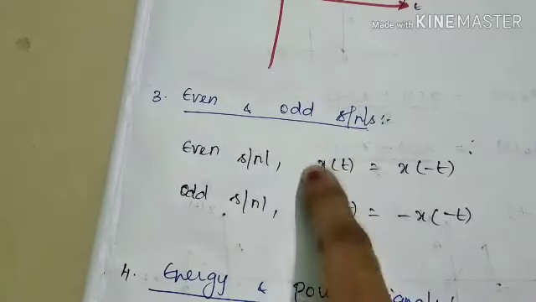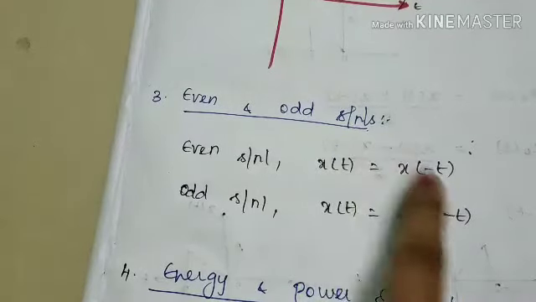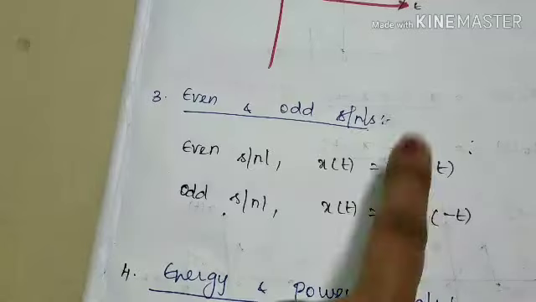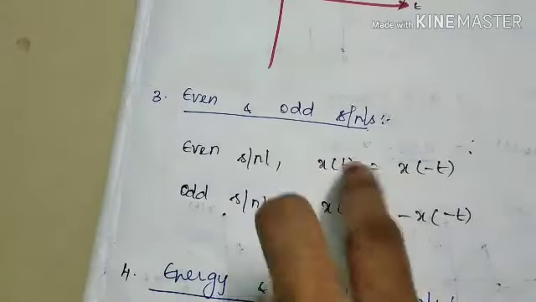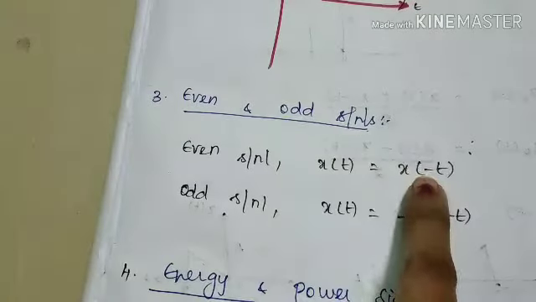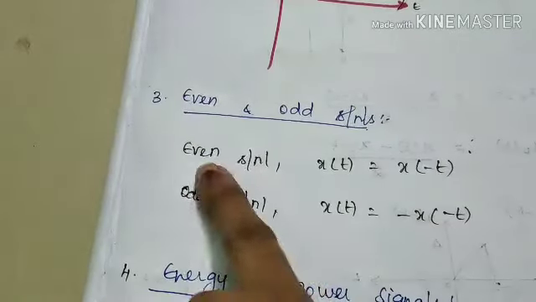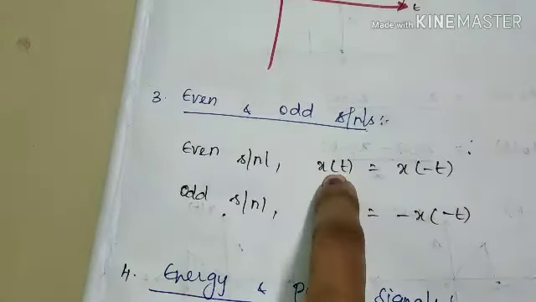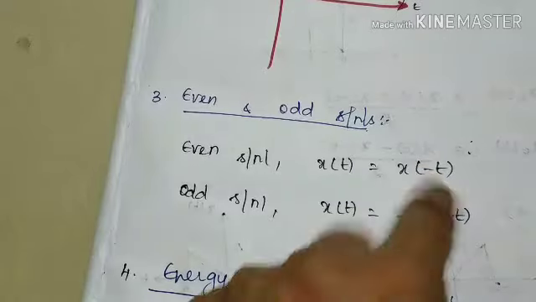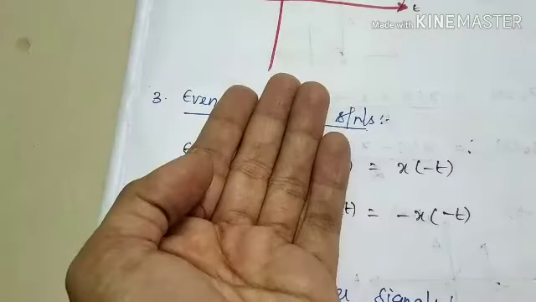See, if the real signal and its reflected signal are equal, then the signal is said to be an even signal. Here, x of t is our real signal, and x of minus t is our reflected signal.